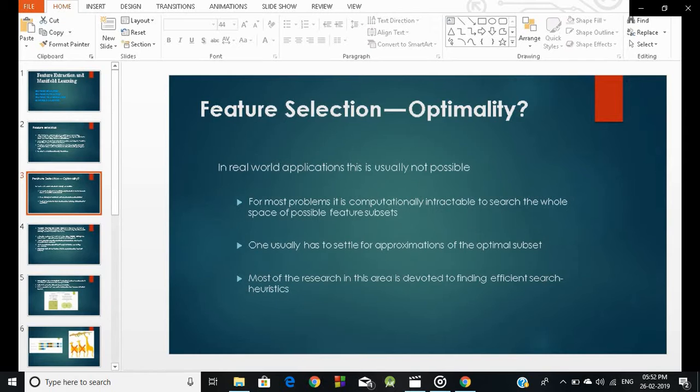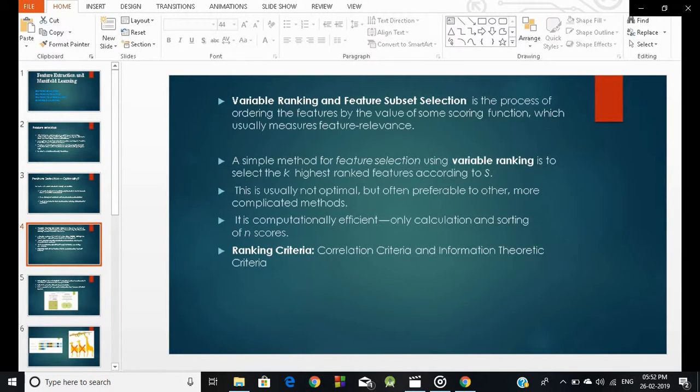And the next, feature selection optimality. In real-world applications, this is usually not possible. For most problems, it is computationally intractable to search the whole space of possible feature subsets. One usually has to settle for approximations of the optimal subset. Most of the research in this area is devoted to finding efficient search heuristics.